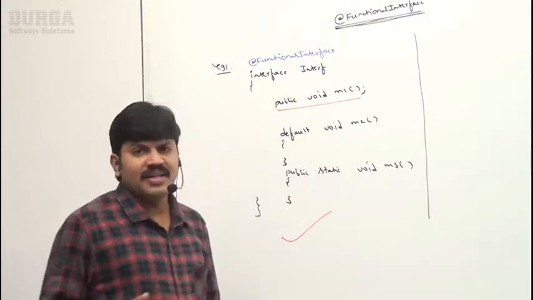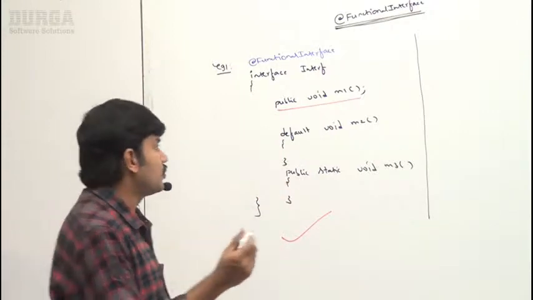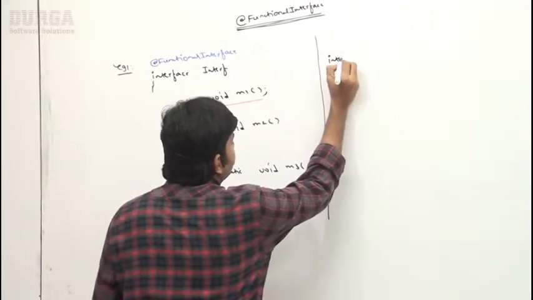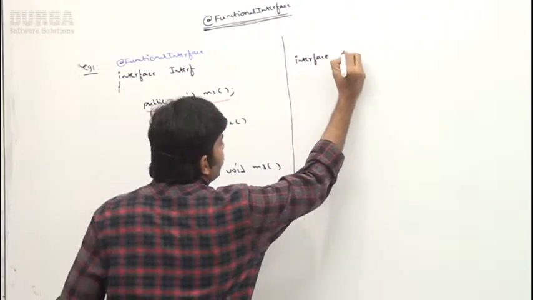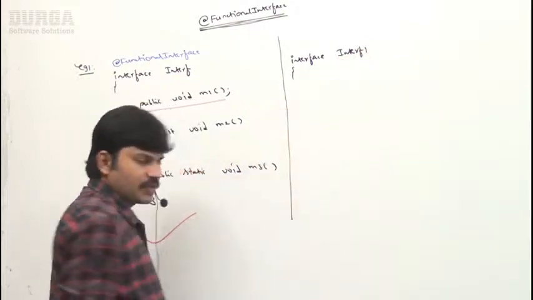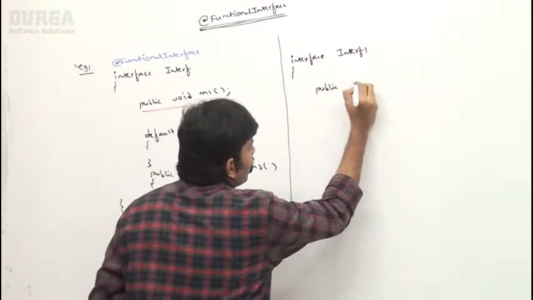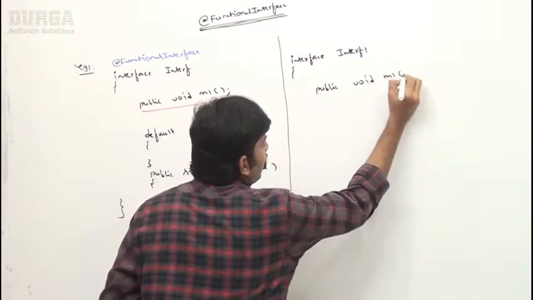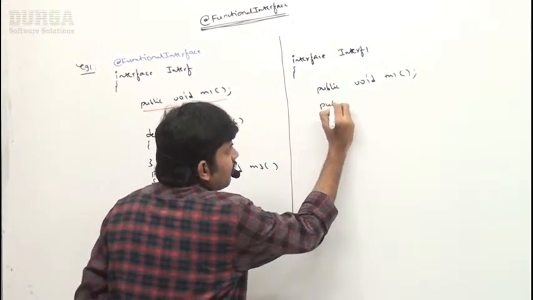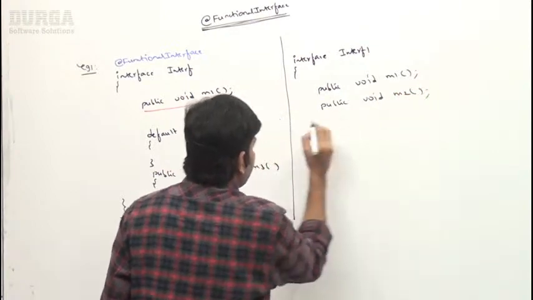Sir, what is the next one I have to explain? Let me go for a small variation also. Here I'm taking one more interface, interface Interf1. Now public void m1, next public void m2, like this I'm taking.